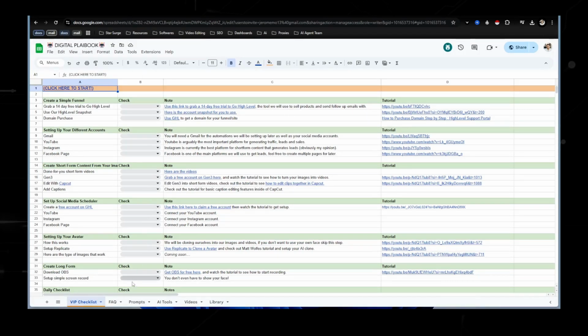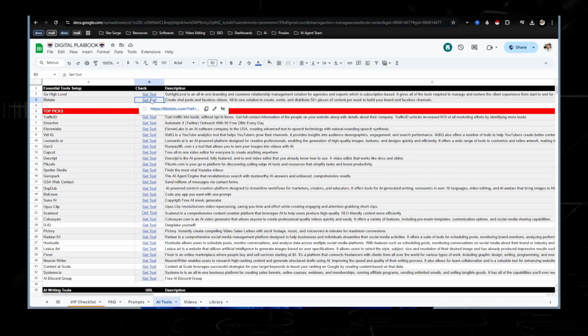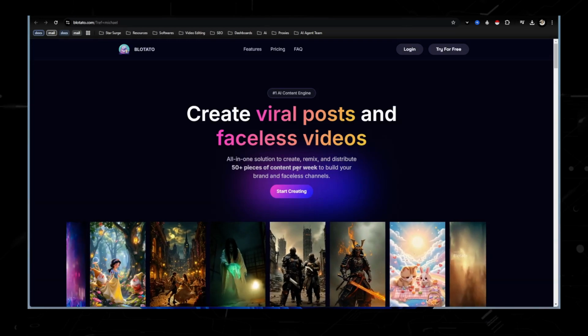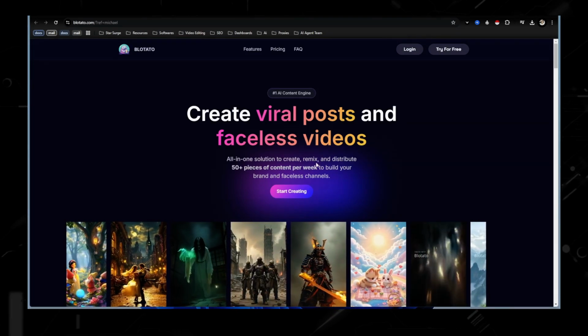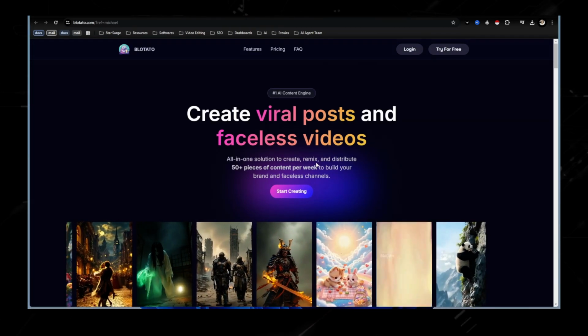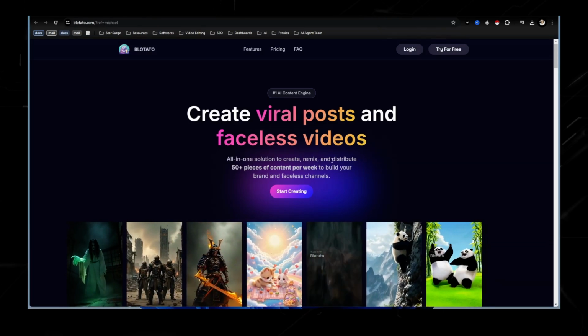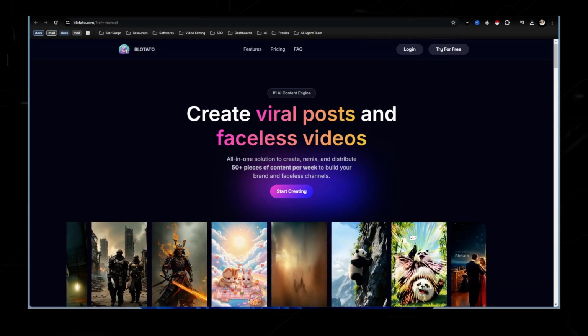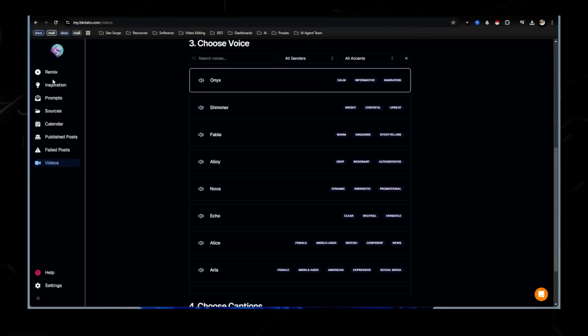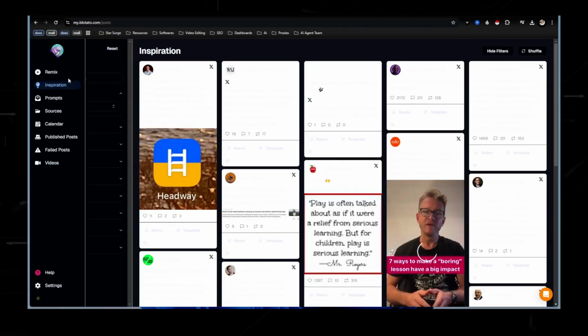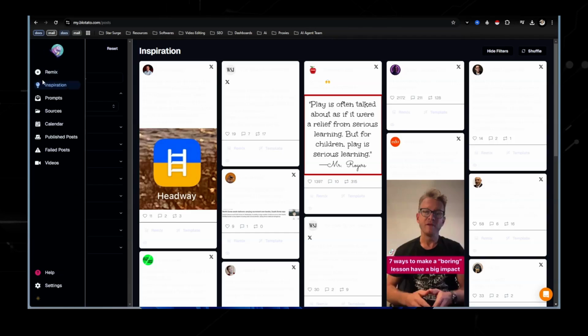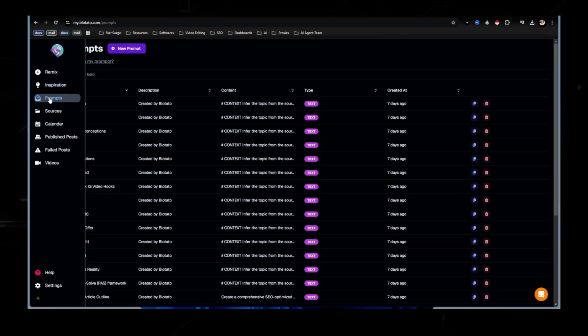So if you want to get to Blotato super quickly, just grab the checklist, go to this link right here. Also, link will be in the description. But this is Blotato, and this allows you to not only create faceless videos, which is going to be the main talking point that I'm going to talk about, but also it allows you to schedule out content and do a lot of content creation for the writing platforms. So Twitter and LinkedIn, you're able to create some really cool different posts.